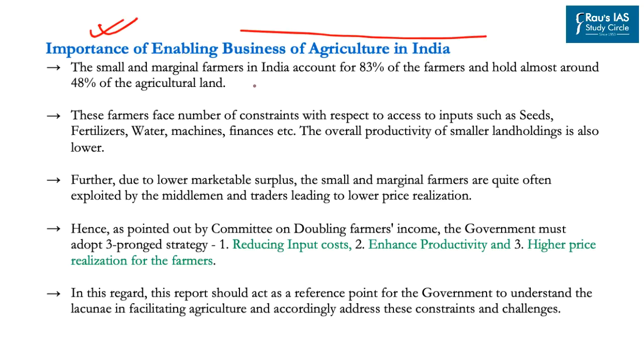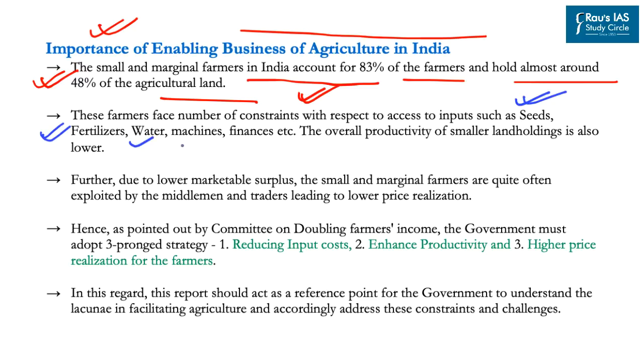So it is in this regard that this article highlights the importance of enabling the business of agriculture in India. This article says that small and marginal farmers in India account for 83% of the farmers who hold almost 48% of the agricultural land. So, government must cater to this large section of small and marginal farmers in India. Further, the article says that these farmers face a number of constraints with respect to access to various inputs such as seeds, fertilizers, water, machinery, finances, etc. The article further says that the overall productivity of smaller land holdings is also lower.